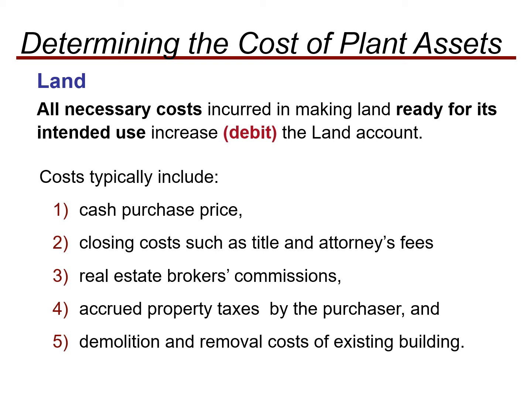The components of the total cost of land are, first, your cash purchase price. Secondly, closing costs such as title and attorney's fees, because while you are purchasing land that is the property of some other person, you have to hire an attorney who will help you transfer the title and all those things. Then the real estate broker's commission.